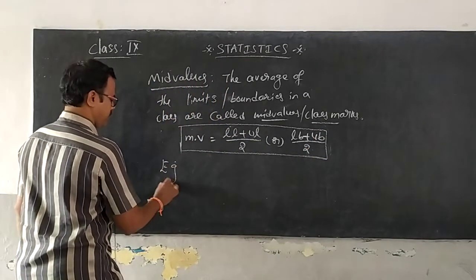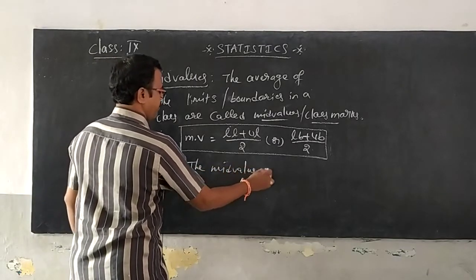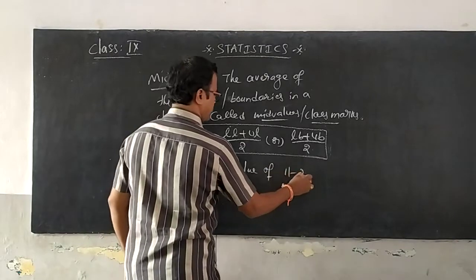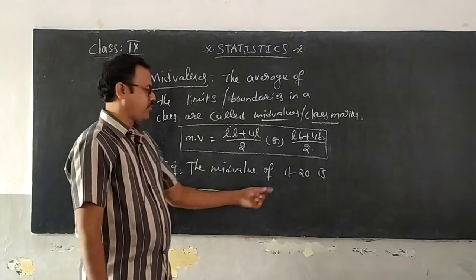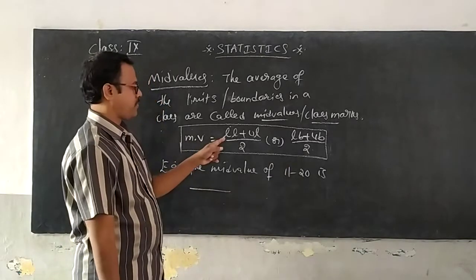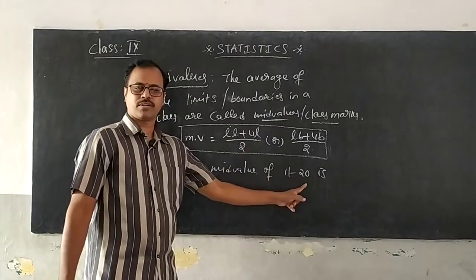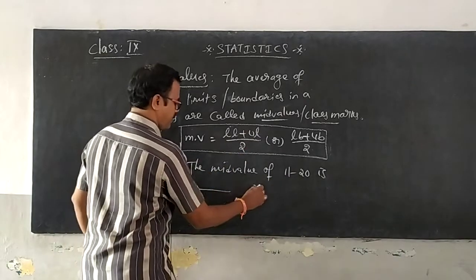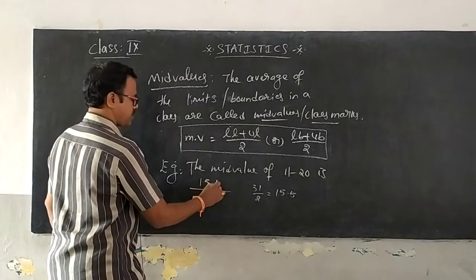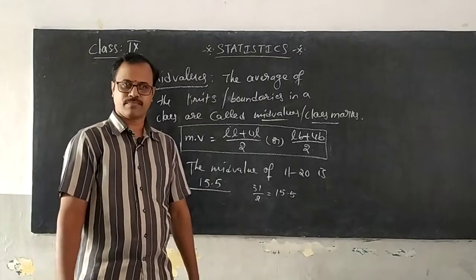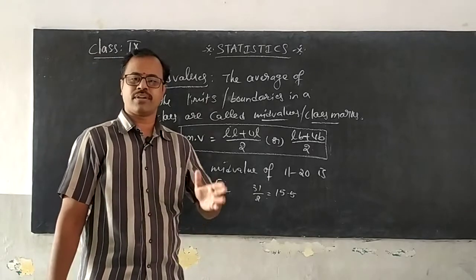Let us give one example. The mid value of 11 to 20 is dash. Can you tell me what is the mid value for 11 to 20? The same formula, lower limit plus upper limit by 2: 11 plus 20 by 2, that is 31 by 2. So, you get 15.5. So, the mid value is 15.5. This is the way to find the mid value of a class.